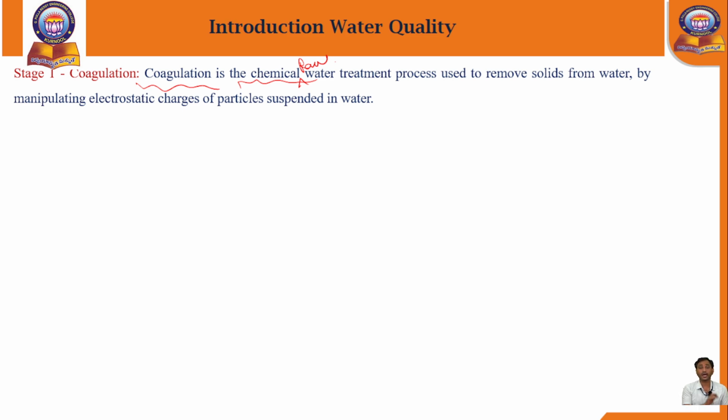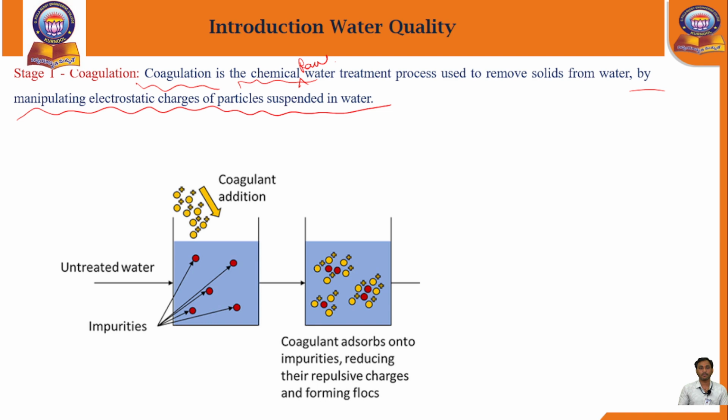Coagulation is the chemical water treatment process used to remove solids from the water by manipulating the electrostatic charges of particles suspended in the water. You can observe here the addition of coagulants, which are nothing but chemical powders, for example chlorine.